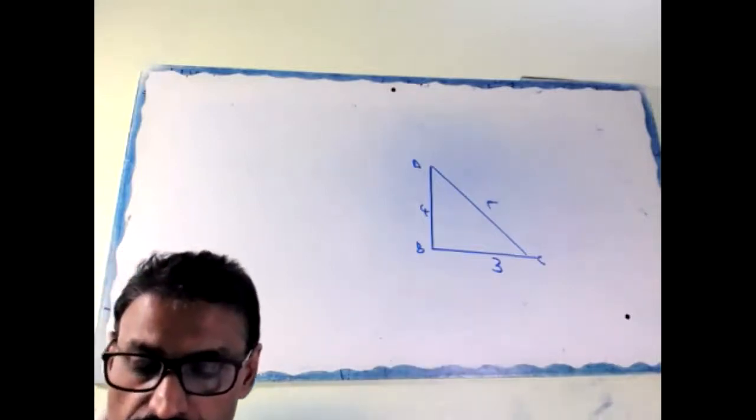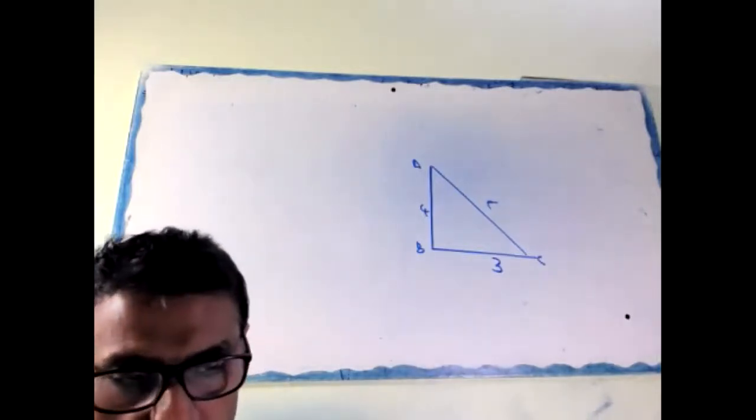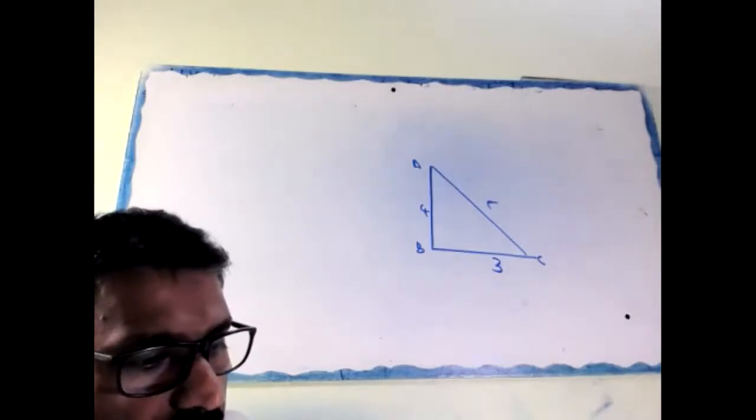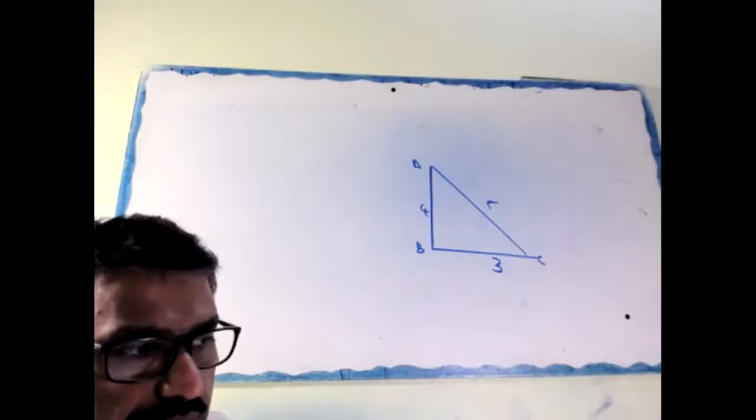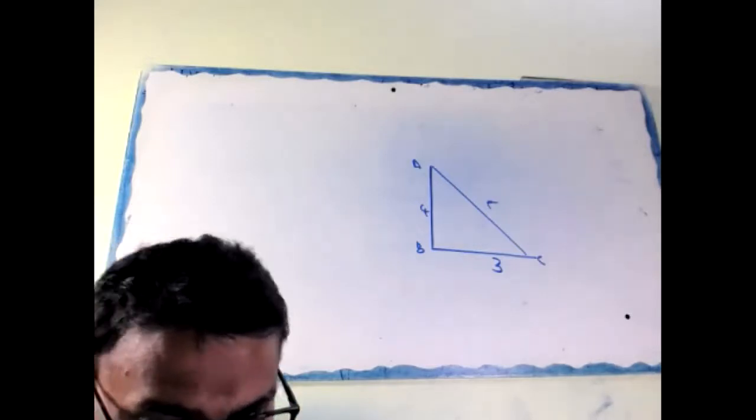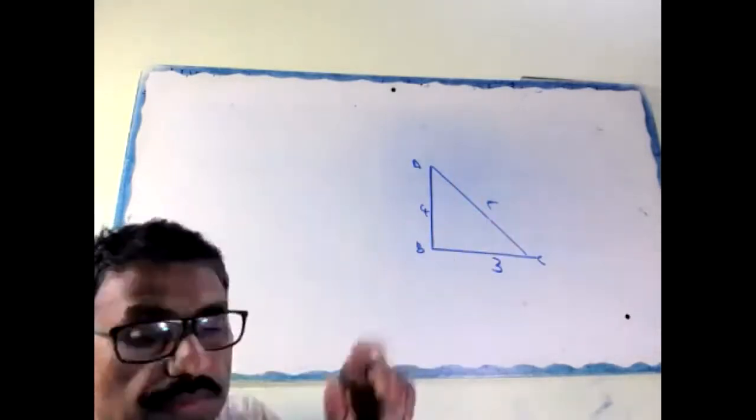Now we can find the volume. Volume of cone is what? 1 by 3 pi r square h. Then after that, curved surface area, pi rl. L is what? 5 centimeter. Do it now.